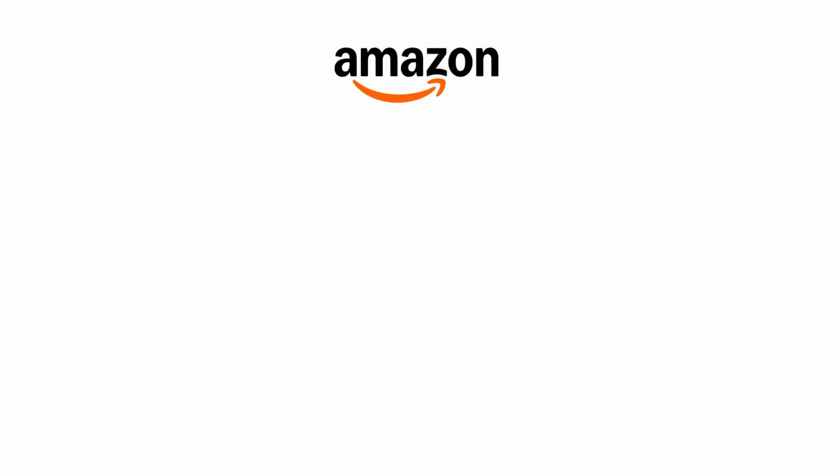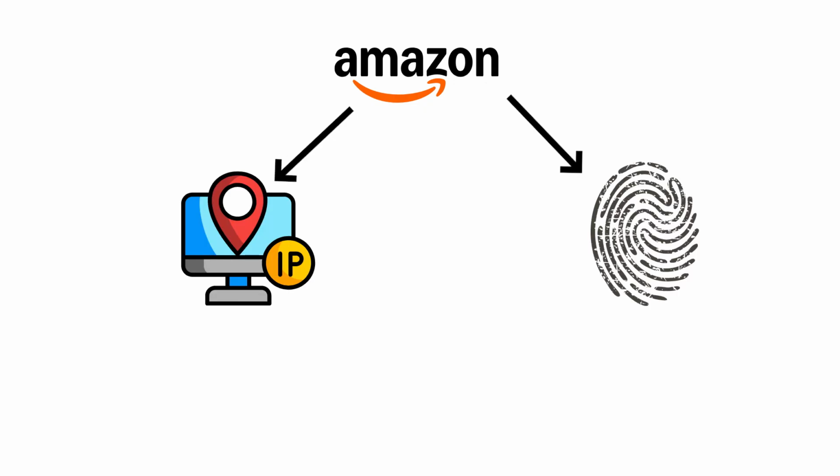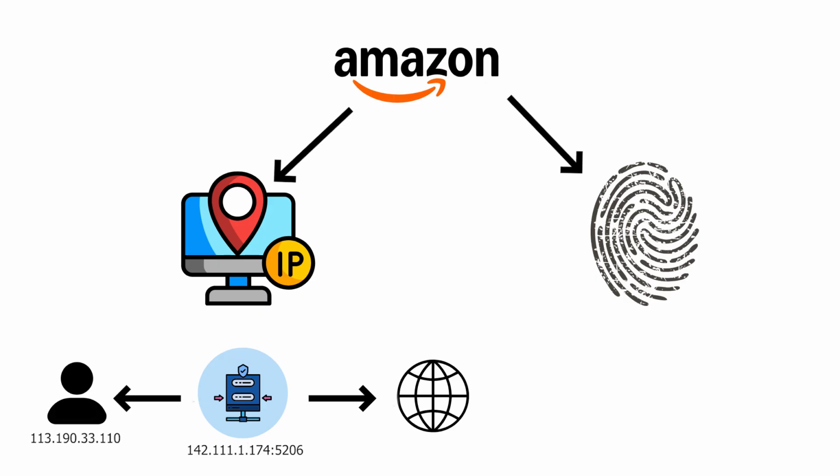To find a solution, you need to trace back to the root causes of how Amazon detects you. Since it relies on IP addresses and device parameters, you need a way to completely change both factors. For IPs, it's simple. Using a proxy is the easiest solution. For those who don't know, a proxy acts as an intermediary between you and the website. When using a proxy, Amazon sees the proxy's IP instead of your real IP. If you're in Vietnam but use a US proxy, Amazon will detect the access as coming from a user in the US, not Vietnam.